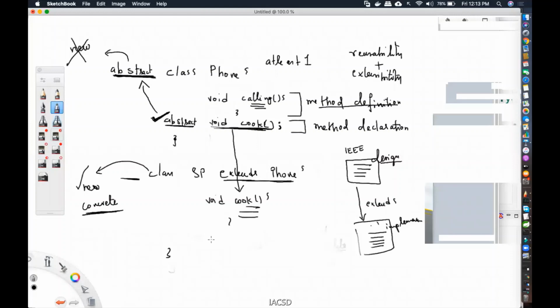But some people define a concrete class as a class in which all the methods are implemented. Is that definition correct? Concrete class is a class in which all the methods are implemented. Is that correct? Disha is telling no. Abhijit, no. Yes, very good.